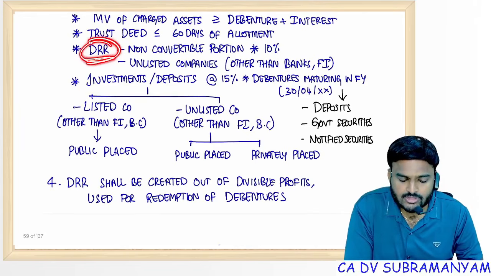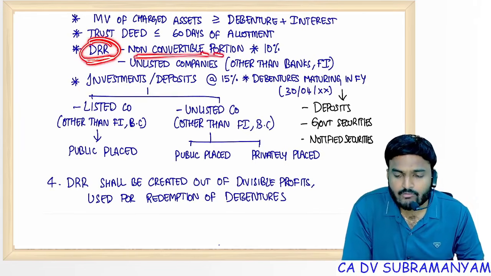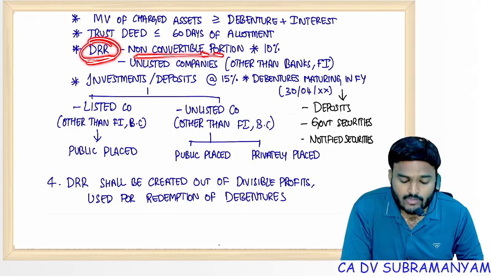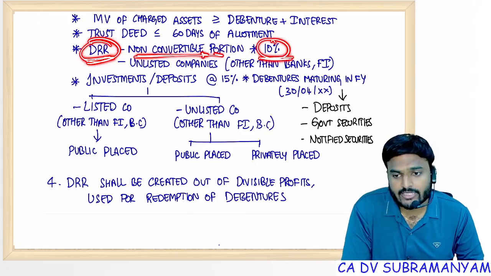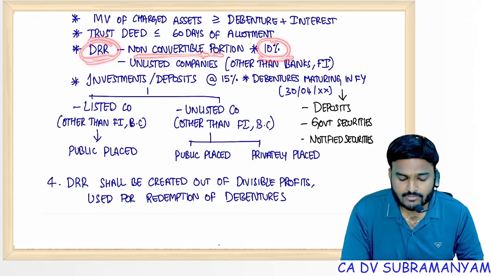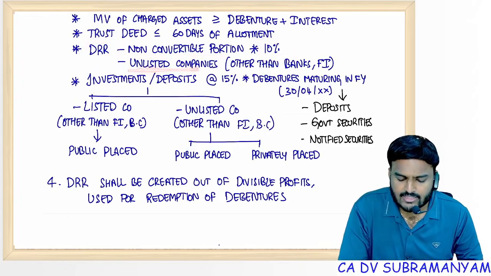DRR, debenture redemption reserve. Only for the non-convertible portion, not for the convertible portion. That too, how much percentage? 10% of the outstanding debentures. Create DRR. That is applicable only for unlisted companies other than banks or financial institutions.